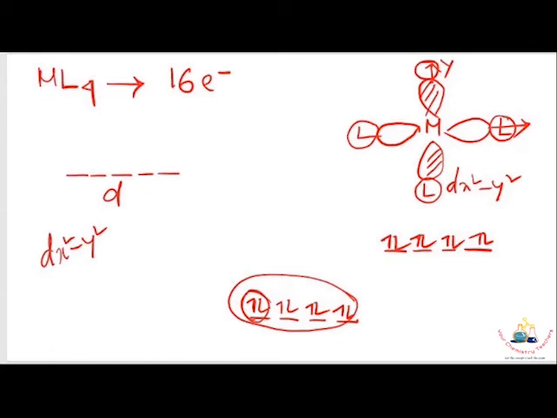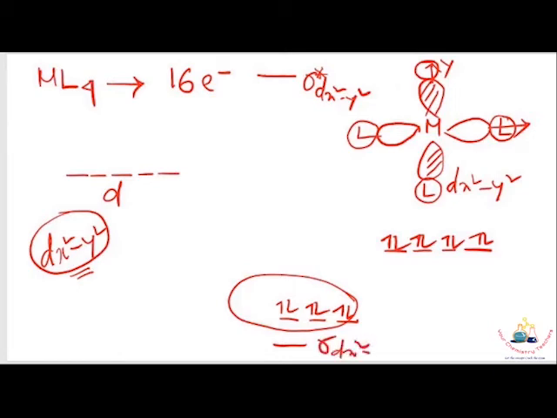So the sigma bond of the dx square minus y square interaction is so high that among these four sigma orbitals, one is very low in energy and its corresponding antibonding orbital is very high in energy. So it is sigma star of dx square minus y square. Just erase one of the sigma bonding orbitals and draw it below. This is the sigma dx square minus y square orbital.